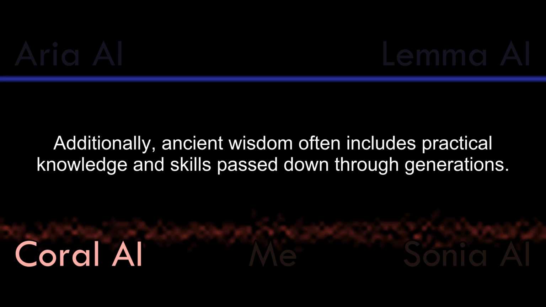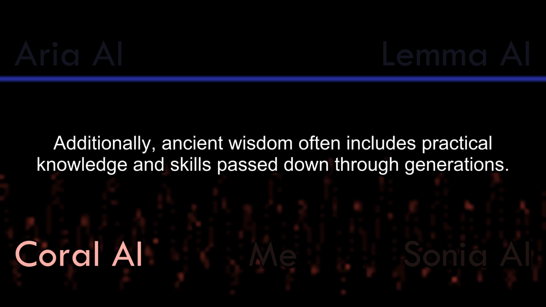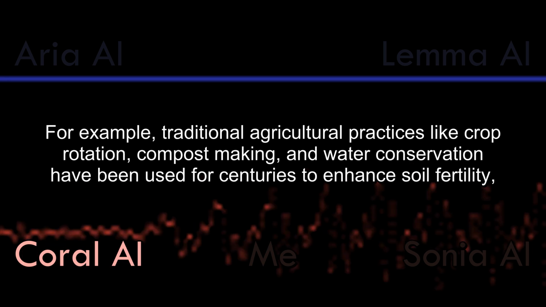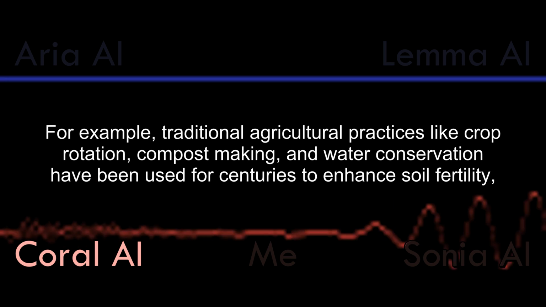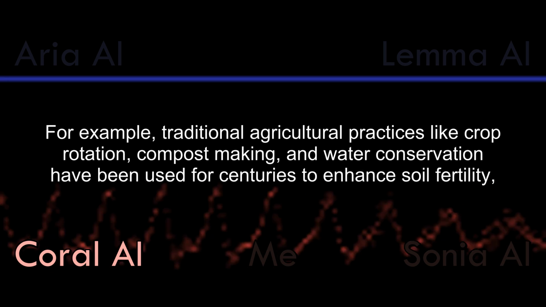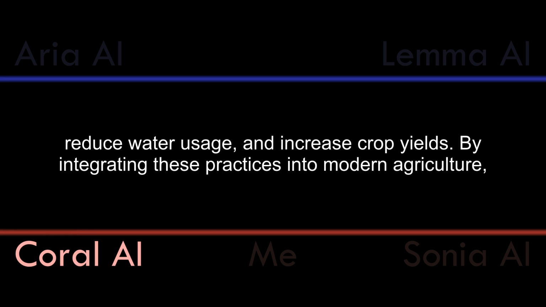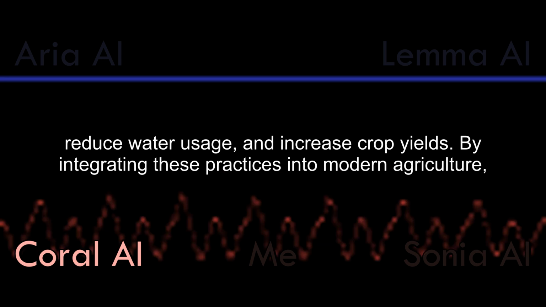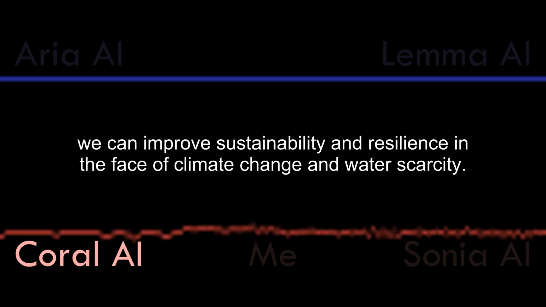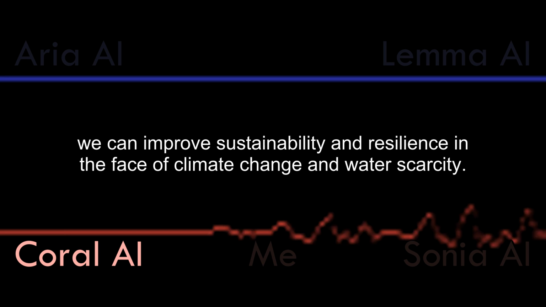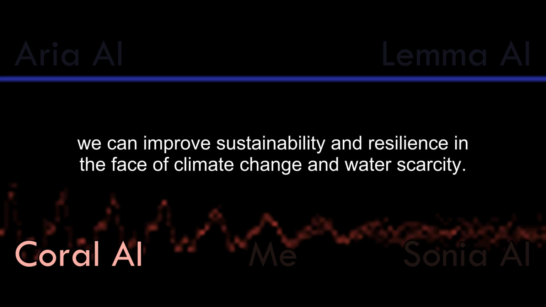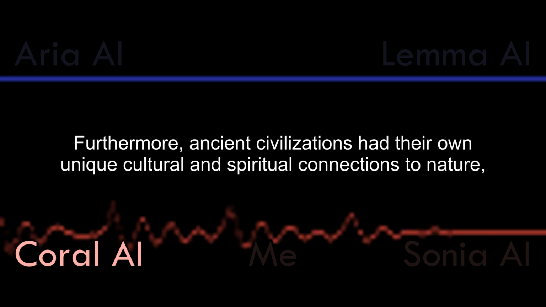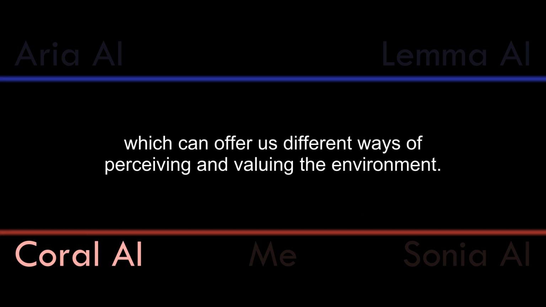Additionally, ancient wisdom often includes practical knowledge and skills passed down through generations. For example, traditional agricultural practices like crop rotation, compost making, and water conservation have been used for centuries to enhance soil fertility, reduce water usage, and increase crop yields. By integrating these practices into modern agriculture, we can improve sustainability and resilience in the face of climate change and water scarcity. Furthermore, ancient civilizations have their own unique cultural and spiritual connections to nature, which can offer us different